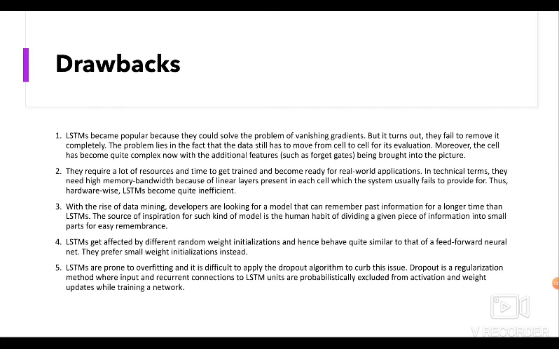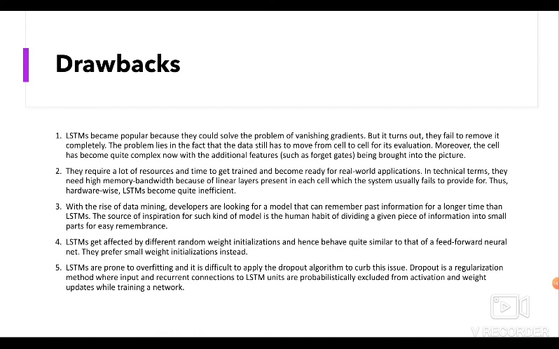Third point, with the rise of data mining, developers are looking for a model that can remember past information for a longer time than LSTMs. The source of inspiration for such a model is the human habit of dividing a given piece of information into smaller parts for easy remembrance. Fourth point, LSTMs get affected by different random weight initializations and hence behave quite similar to a feed-forward neural network.